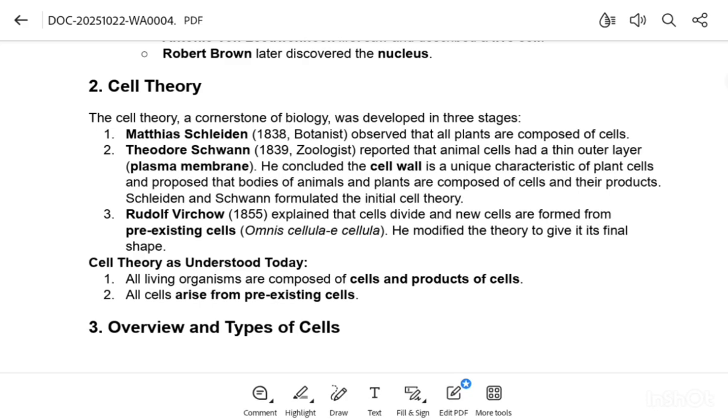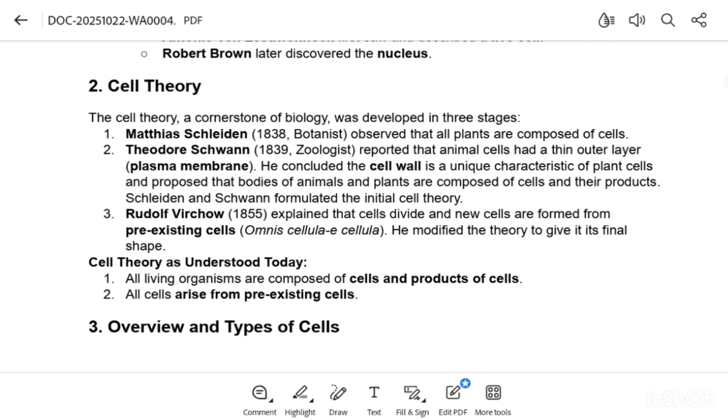Schwann also discovered that animal cells are different from plant cells because plant cells have a very unique characteristic, the cell wall, which is not found in animal cells. So the initial cell theory was given by Matthias Schleiden and Theodor Schwann.